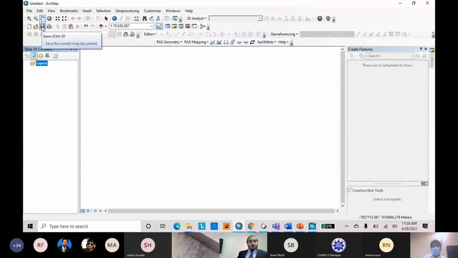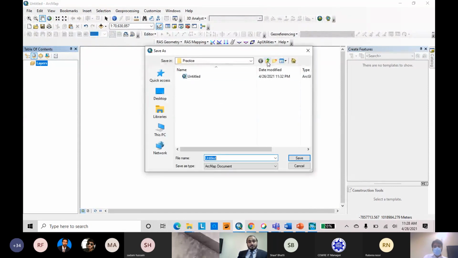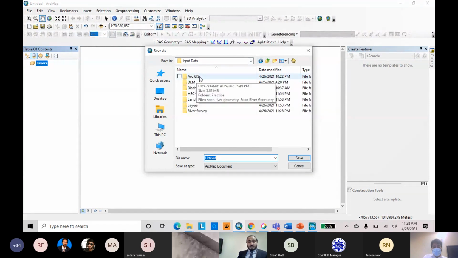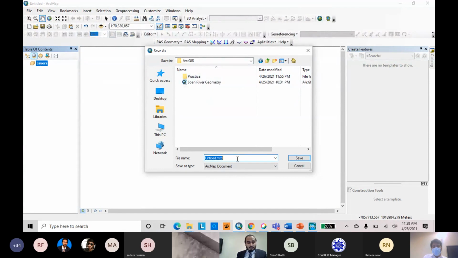Now we can save our main file, because the next practice will require saving the file. We will locate it over here. I have developed the ArcGIS project. I will specify the name.